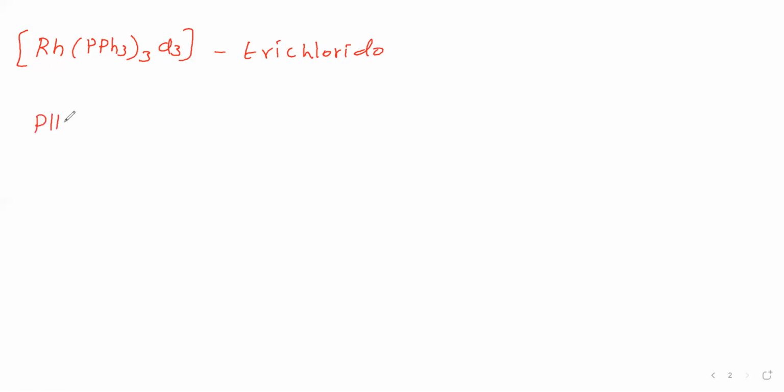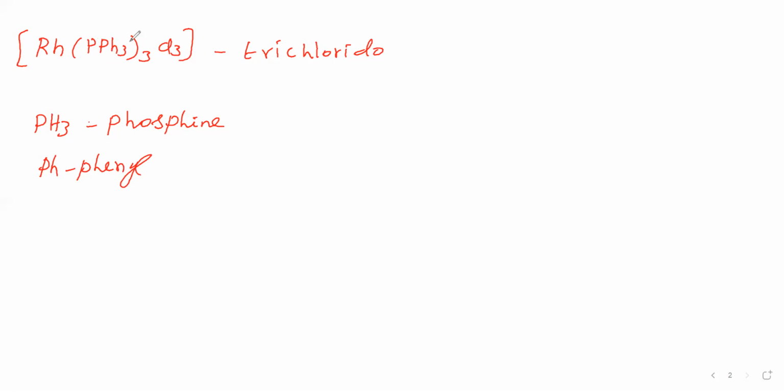Now we will take PH3. PH3 is called phosphine. In this, replace hydrogen by Ph group. Ph means phenyl. We are replacing hydrogen by phenyl groups.